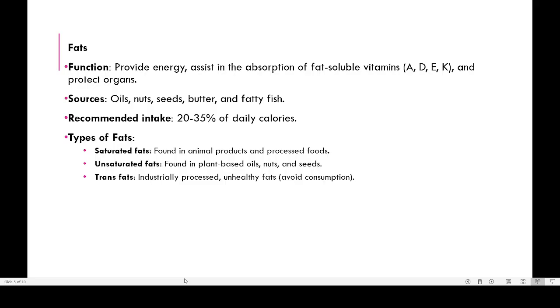And in case of unsaturated fat, you can see that our vegetable oil, like coconut oil, soya bean oil, all will be containing this unsaturated fat, and nuts and seeds also containing unsaturated fat. Then another type of fat is the trans fat. These are not natural fat. Natural fats are either saturated fat or unsaturated fat. Our industrial processing of many things, for example dairy, will be increasing the amount of fat in that. And that kind of industrially processed fat are known by the name trans fat.